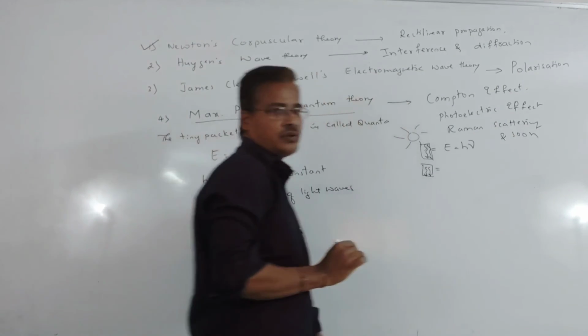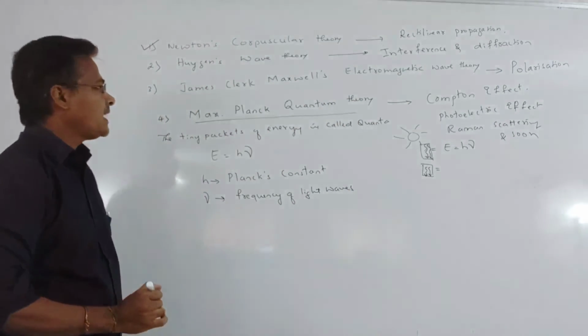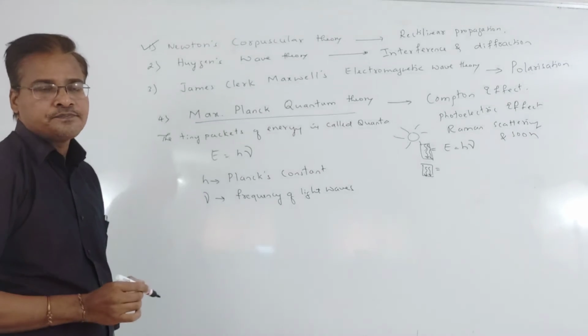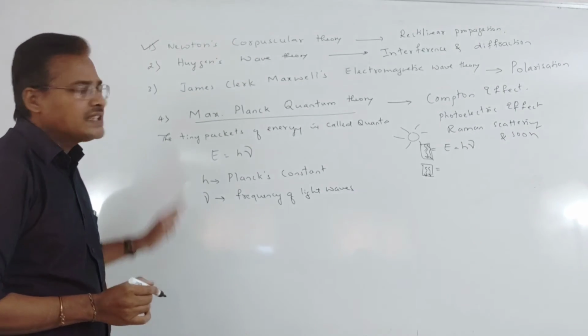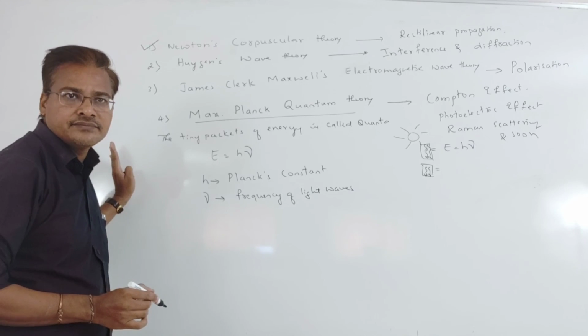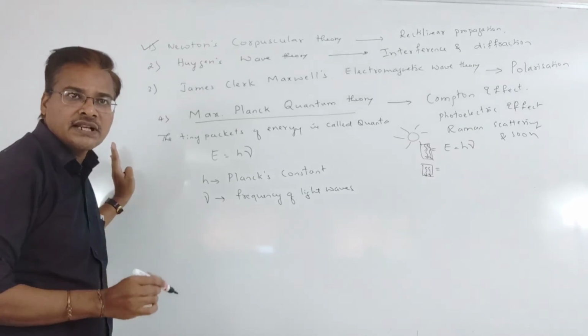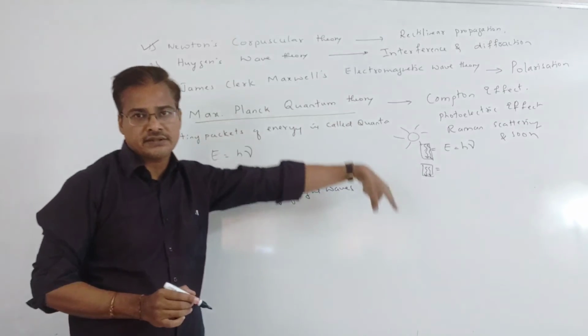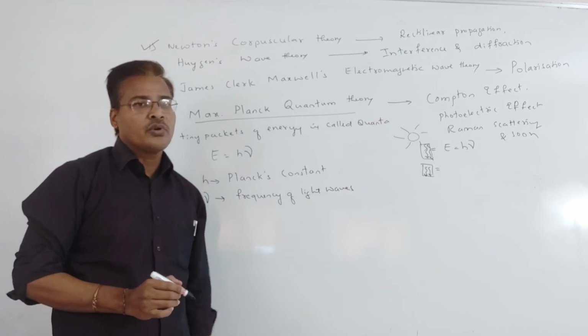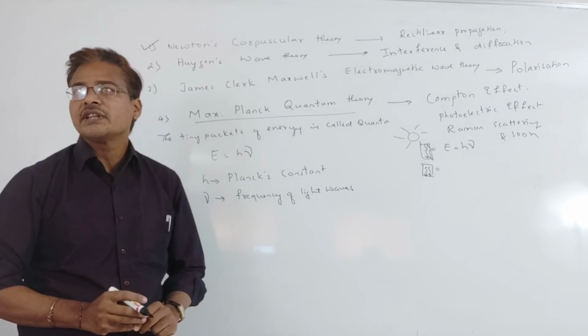But we are not getting one single wave theory to understand all the phenomena. Why? Because light behaves like a